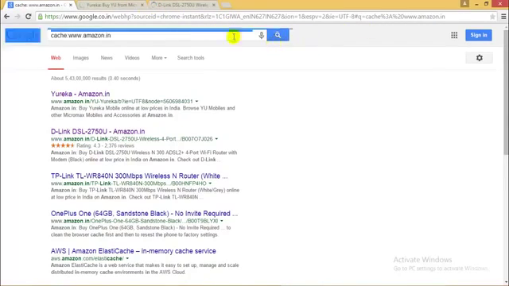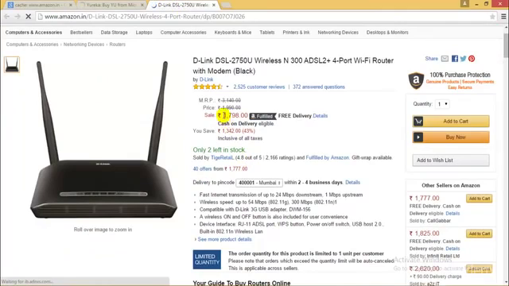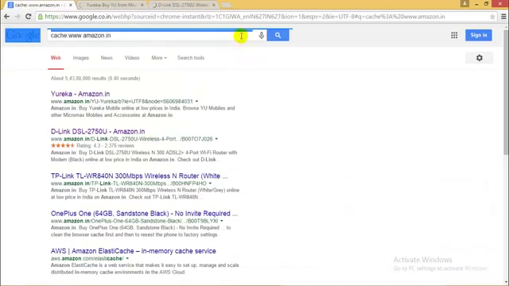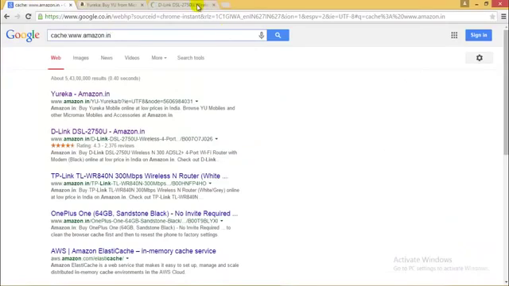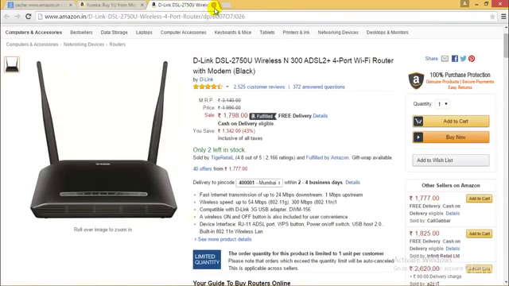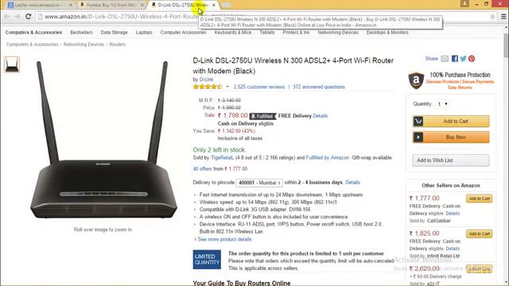So this is what we need. As you can see, these are the prices. If I enter a date over here, it will give me the cached web page of that date. So let's say the price for this today is 1798, and tomorrow it comes to, let's say, 2000 rupees, but I still want it for 1798. After 10 to 15 days, I'll open the web page of today's date by entering the date over here, and I'll get the same amount, the same offer that was there a few days ago.